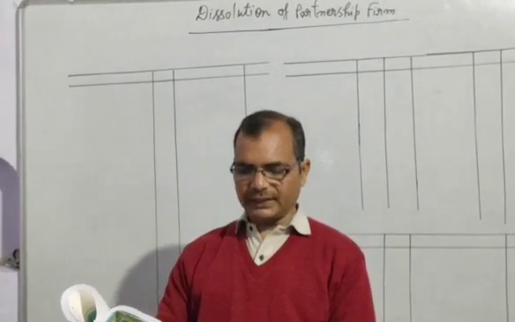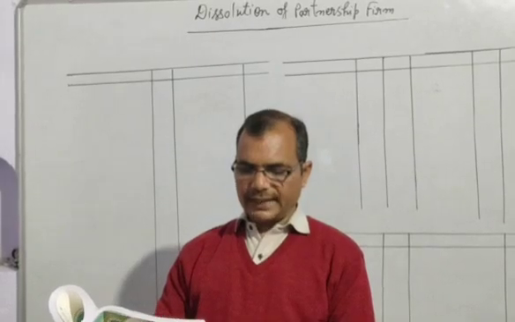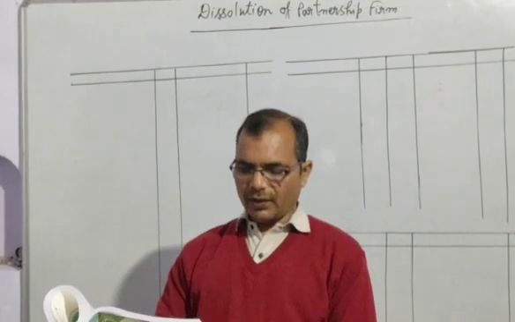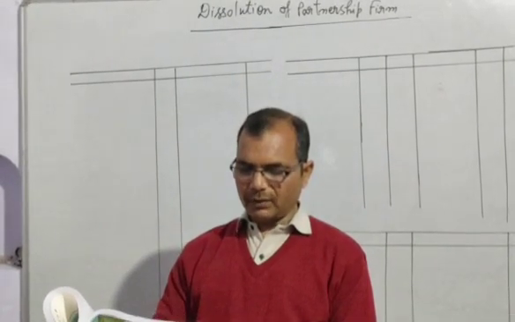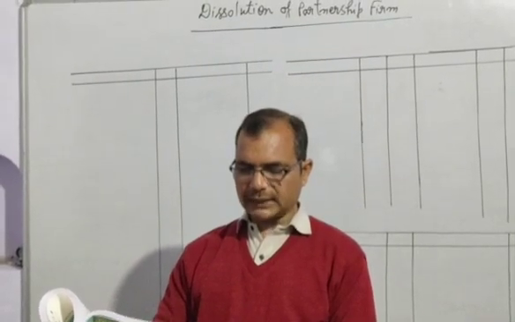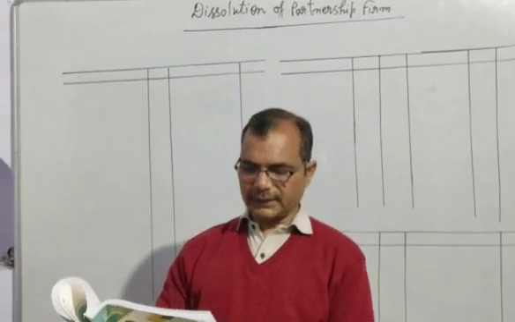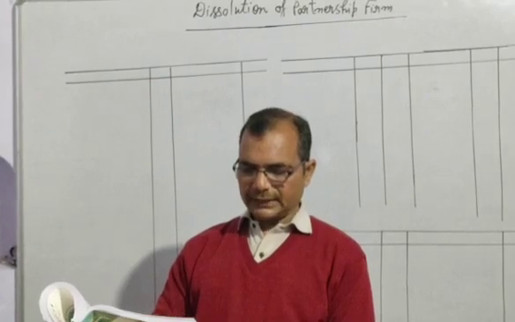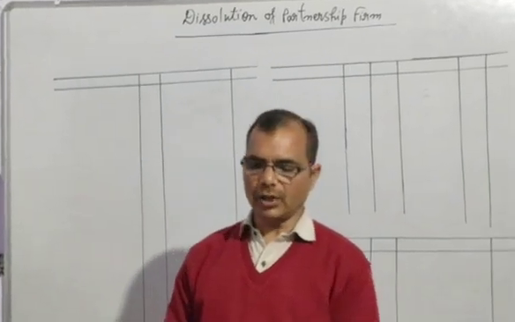The remaining furniture was sold for rupees 1,05,000. Debtors realized 26,000. Stock was taken over by B for 29,000. B's sister's loan was paid off along with interest of 2,000 rupees. Expenses of realization, which are called dissolution expenses, of rupees 5,000. Prepare realization account, capital account and bank account. Now we will solve the question.